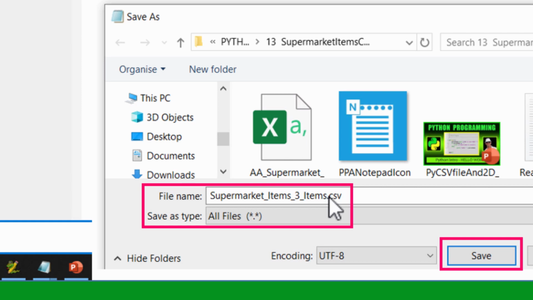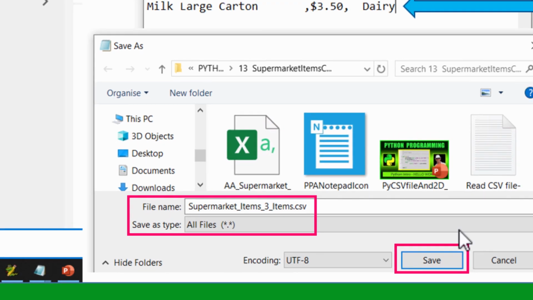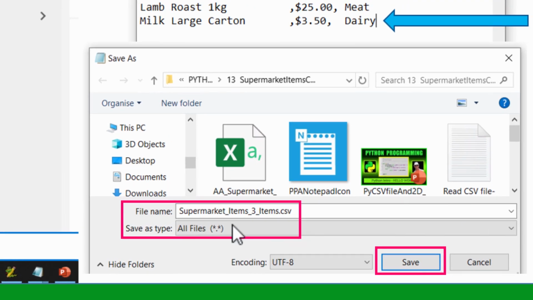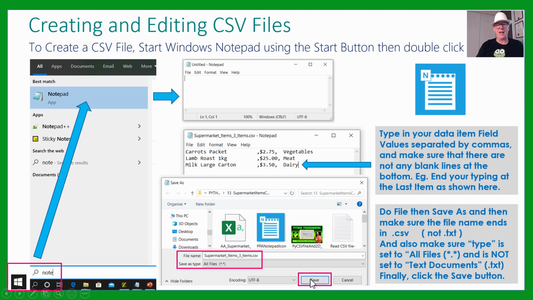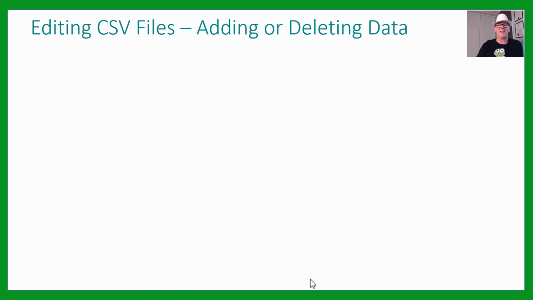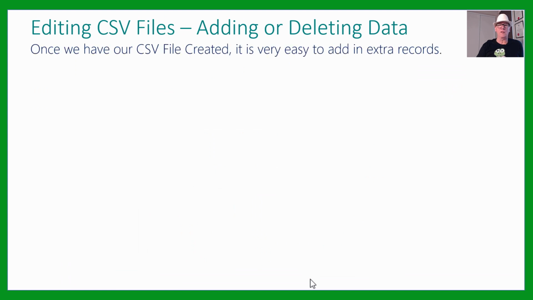So you have to deliberately type .csv on the end. That's very important, and set the type to all files. So you need to use that down arrow to change it from text to all files. So it's got to be .csv and it's got to be all files, and then you do your save, and then you'll have your CSV file set up. And of course, just like we did in the homework excuser, that file that you set up has to be in the same folder that your program is in. All right, they've got to be in the same Windows Explorer folders.